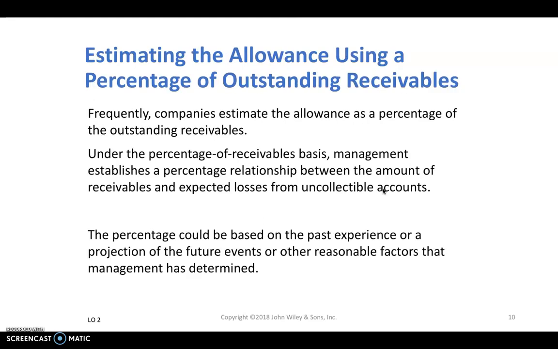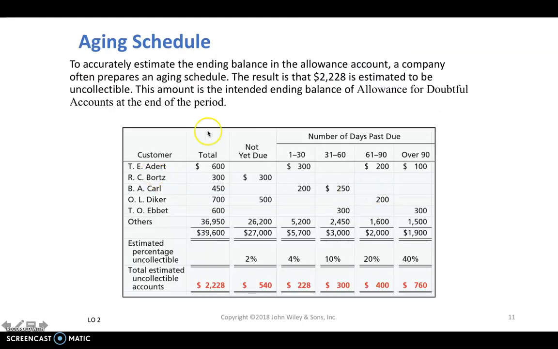Now, how do we estimate the percentage of receivables that are going to be uncollectible? One of the best ways, instead of just coming up with one number, is that companies put together a schedule called an aging schedule. So they take their accounts receivable and write it based on how long it's been outstanding, how long the customers haven't paid us yet.